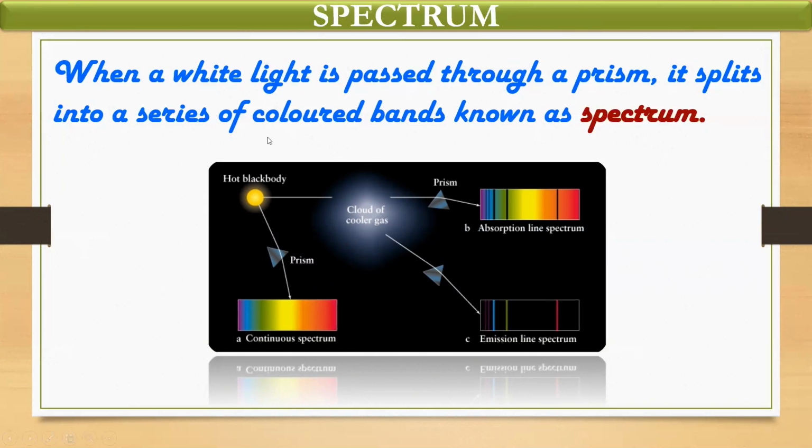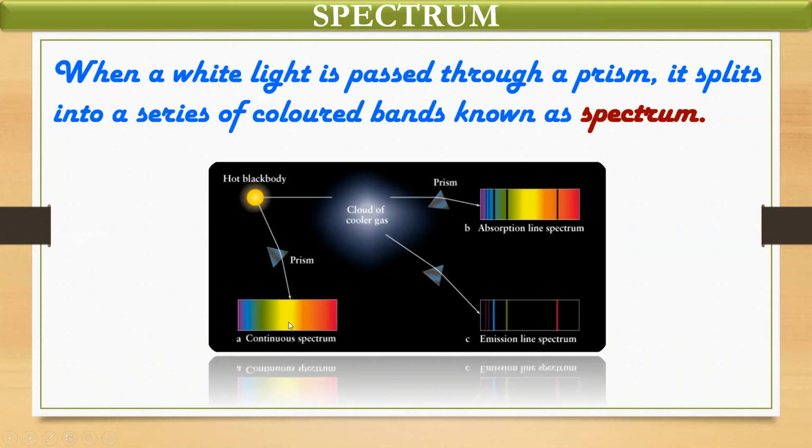When white light is passed through a prism, it splits into a series of colored bands known as a spectrum. So you can see a hot black body, that is the sun, then a cloud of cooler gas. That is a natural prism we can talk about. When it is passing, it is giving out the colors of the spectrum.